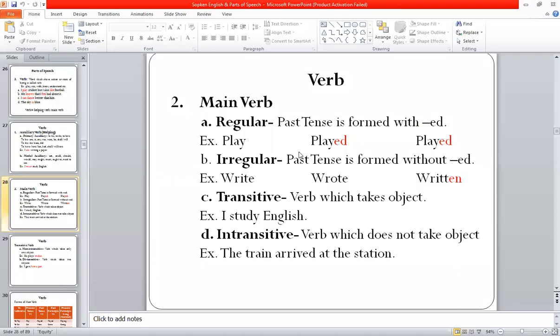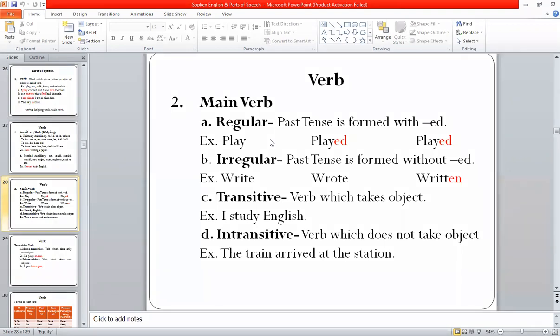So we were at the types of main verbs. There are four types of main verb.